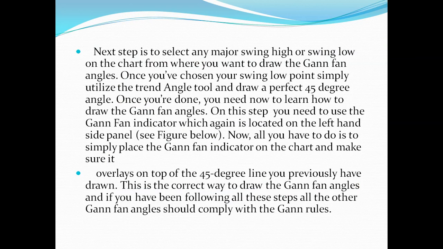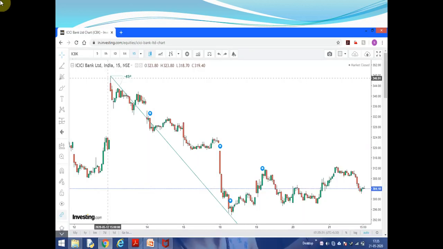The next step is to select any major swing high or swing low on the chart from where you want to draw the Gann fan angles. Once you have chosen your swing low point, simply utilize the trend angle tool and draw a 45-degree angle. Once you are done, you need to learn how to draw the Gann fan angle. In this step, you need to use the Gann fan indicator, which is again located on the left hand side of the panel. I will show. This is here, you can see.